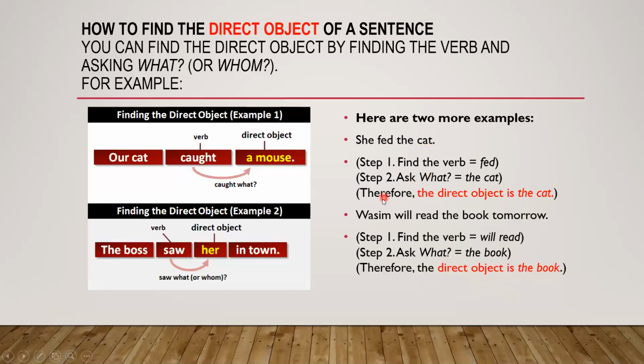Or another example, Wasim will read the book tomorrow. Find the verb. Where is the verb? Will and read. Will is a helping verb of future tense, and read is the main verb.